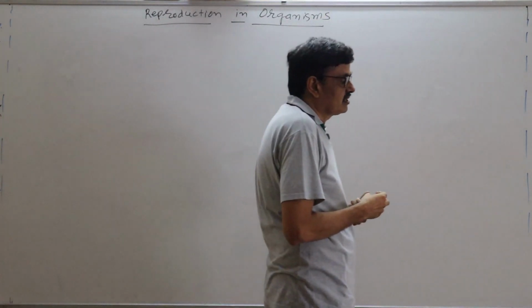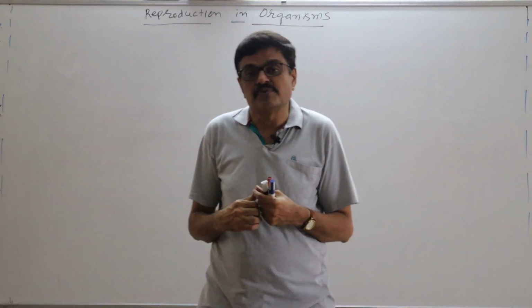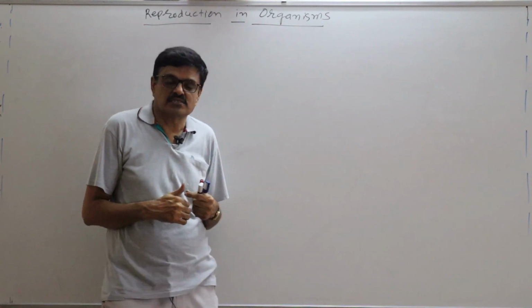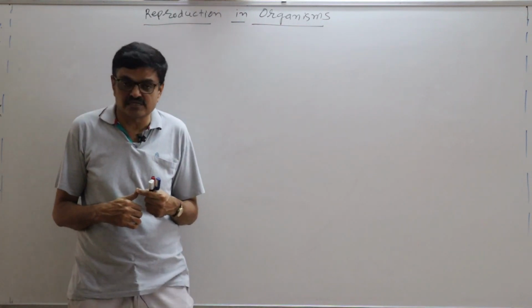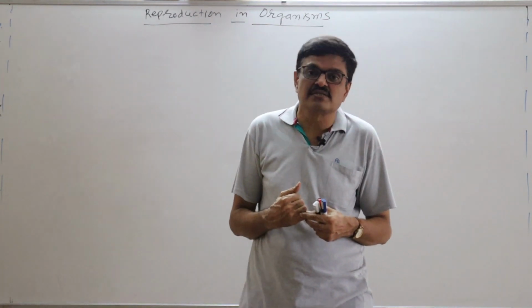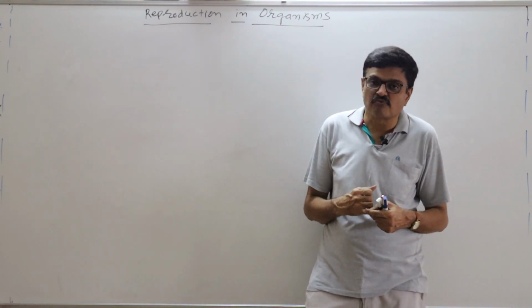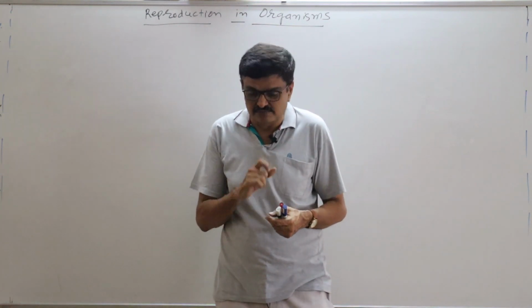This unit is actually regarding reproduction. Chapter 1 is reproduction in organism. Chapter 2 will be sexual reproduction in flowering plants. Chapter number 3 is human reproduction, and chapter number 4 is reproductive health.